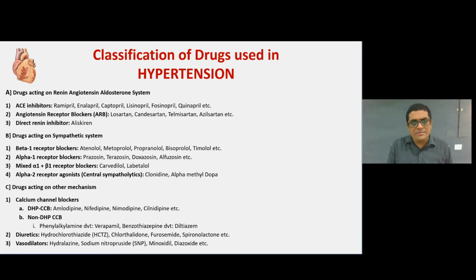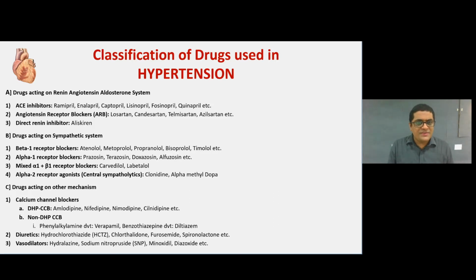When this systolic blood pressure increases beyond 120 to 140, 150, then it is known as hypertension, and when the diastolic blood pressure increases from 80 to 90, 95 and 100, it is known as hypertension. So, what are the drugs used in hypertension?